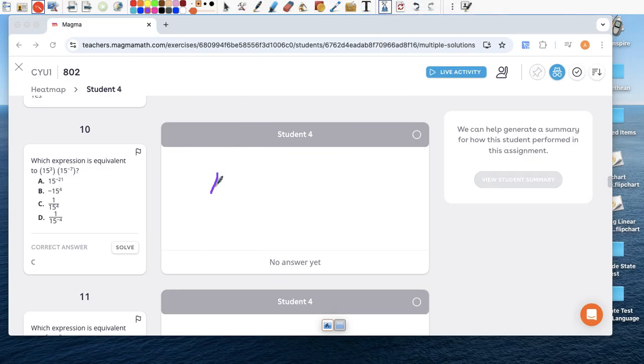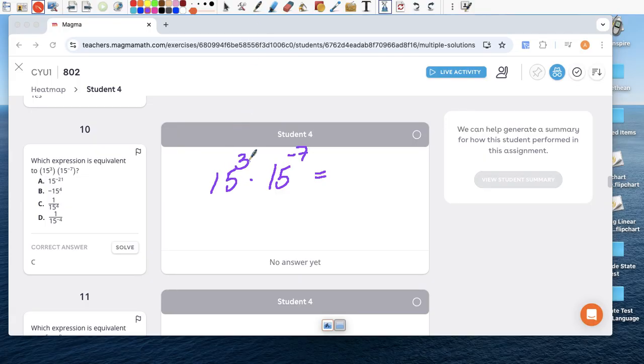10, 15 to the 3rd times 15 to the negative 7. The problem with you putting this in your calculator, and I'm going to do that right now, is that it doesn't give you your answer in 15 to whatever power. It actually gives you a decimal, whatever answer that is. So let me just do it. 15 to the 3rd power times 15 raised to the negative 7th power. So if I put that in your calculator, this is the answer that I get on the calculator. 419,753, right? And that's not the answer that you and I worked on earlier in the year. We'd actually left it in exponential form.